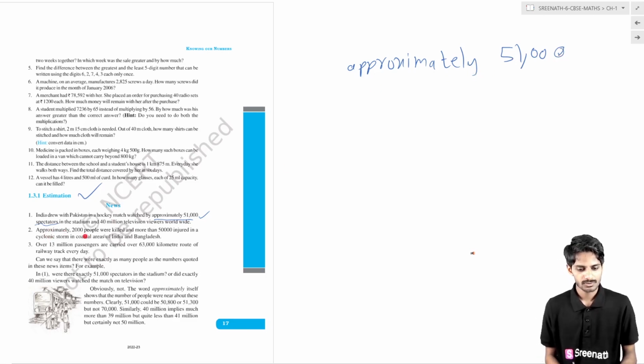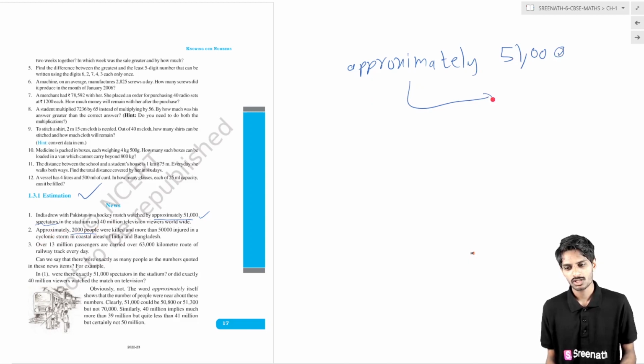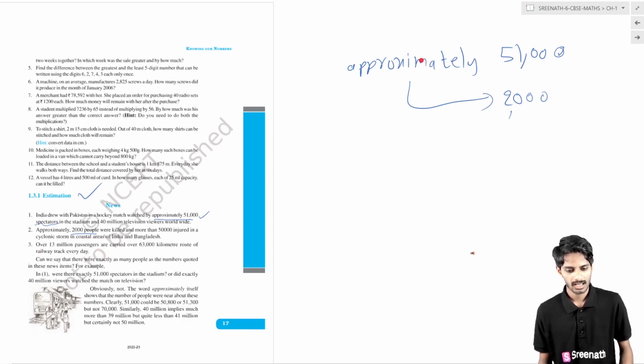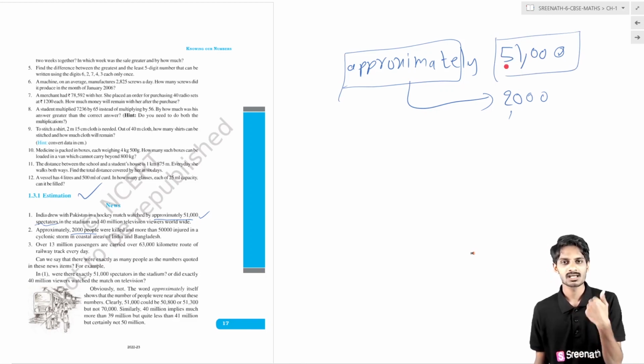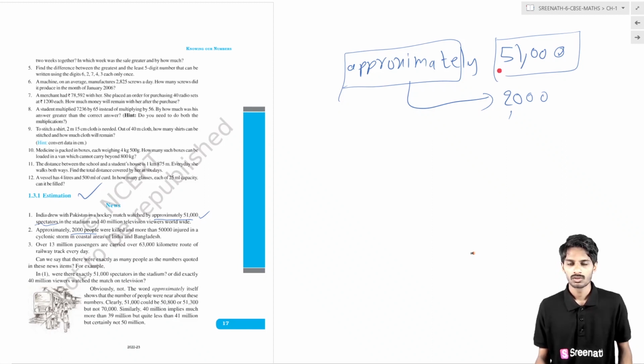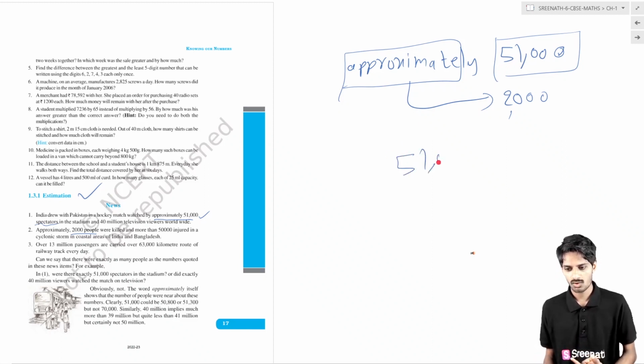And another news item: approximately 2,000 people were killed, and more than 50,000 were injured in a cyclonic storm. Okay, what is the word we come across? The word we come across is approximately. What does it mean? Does it mean exactly 51,000 spectators are in the stadium? No. It is the approximate value, which means they are around 51,000.